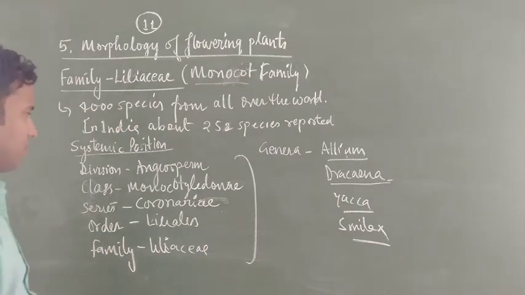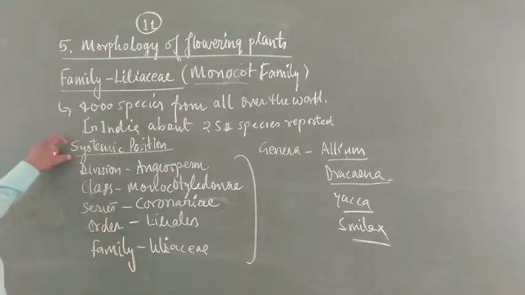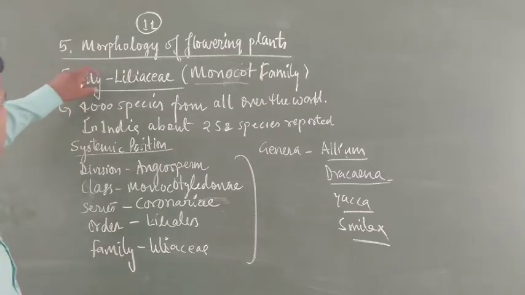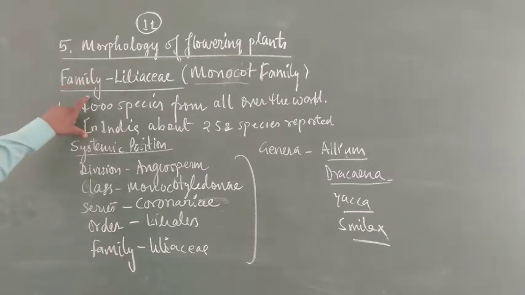Now students, this is the taxonomic position, systematic position, and this is the general description.